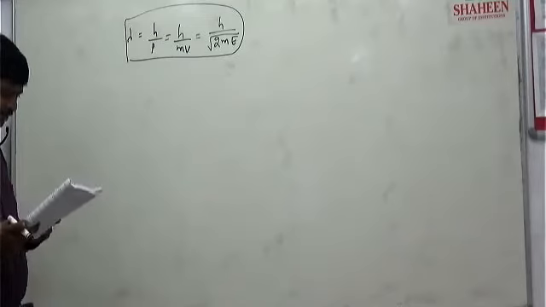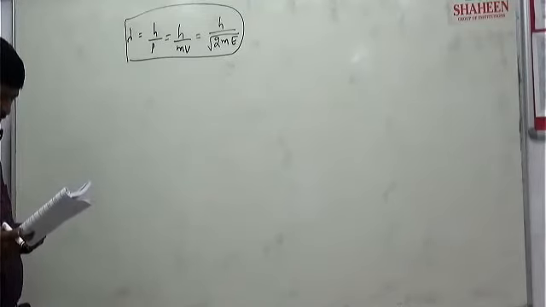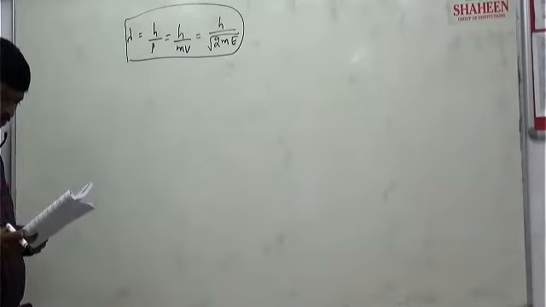According to de Broglie's, the de Broglie wavelength for electron in orbit of a nitrogen atom is 10 to the power minus 9 meter.